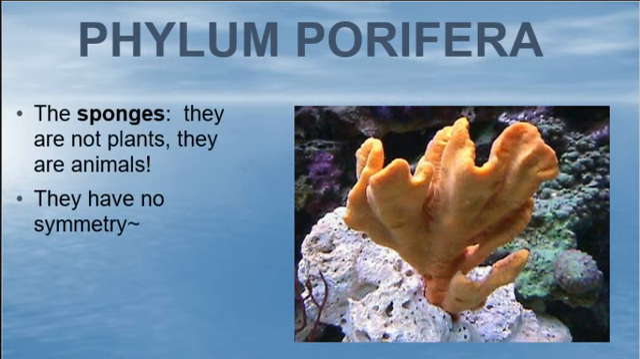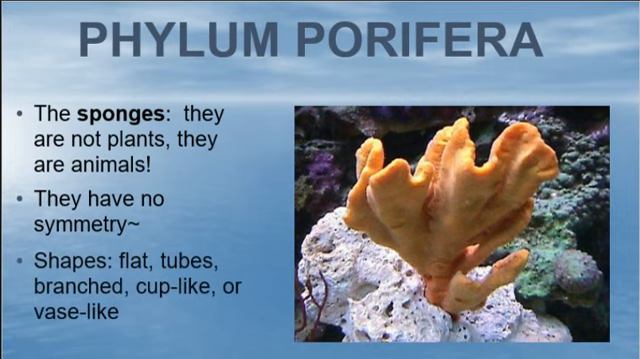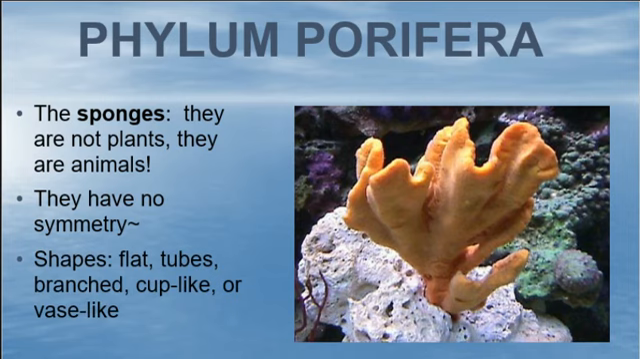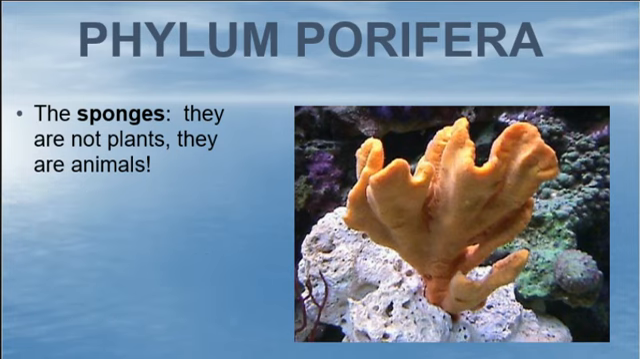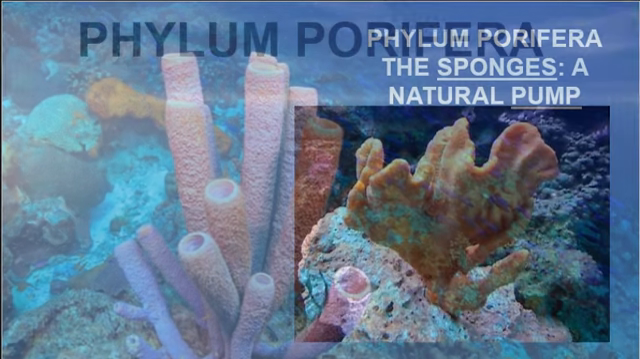They have no symmetry, so if it asks you for the type of symmetry, write none. They're not plants, they're animals. They have shapes that are flat, tube-like, branched, cup-like, vase-like. They're very, very diverse in their shape. Phylum Porifera, the sponges. A natural filter. A natural pump.